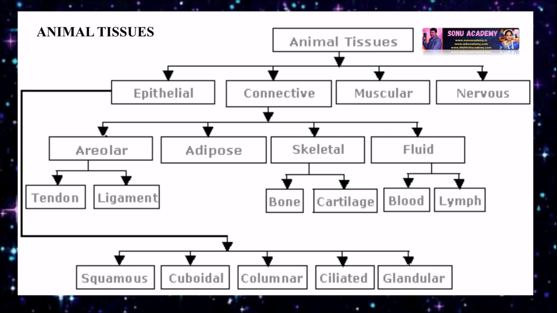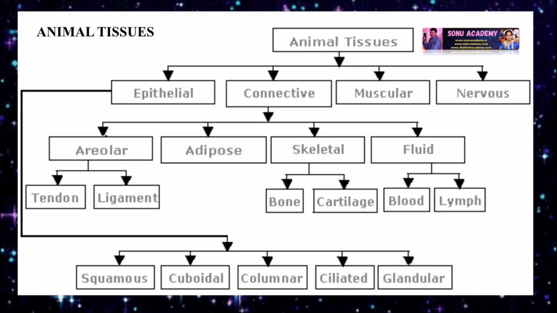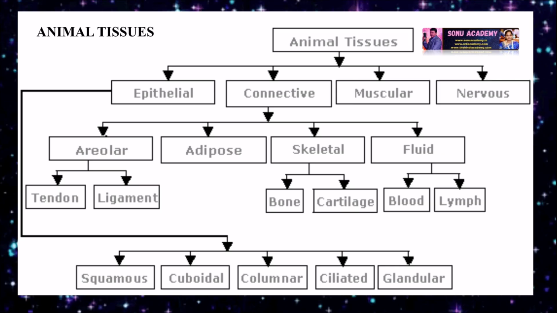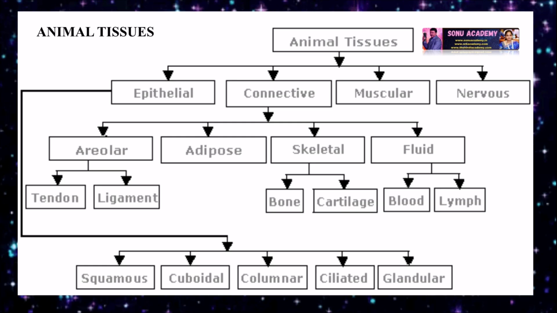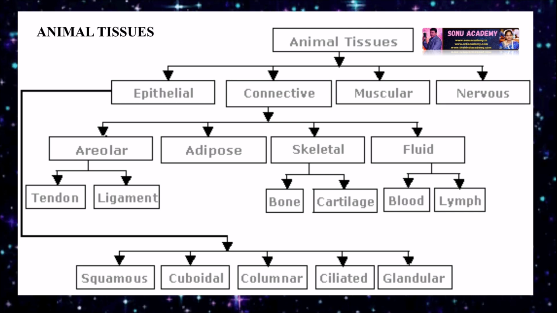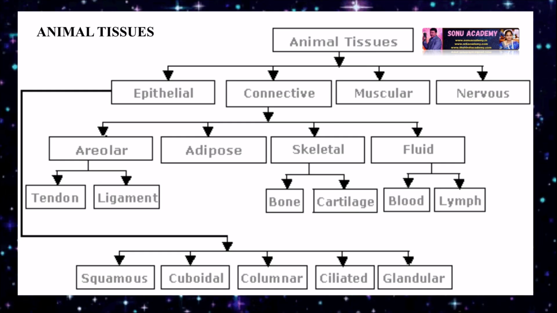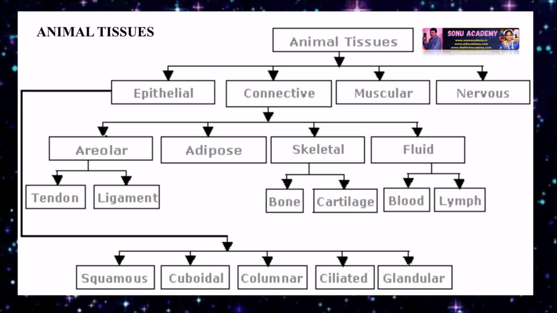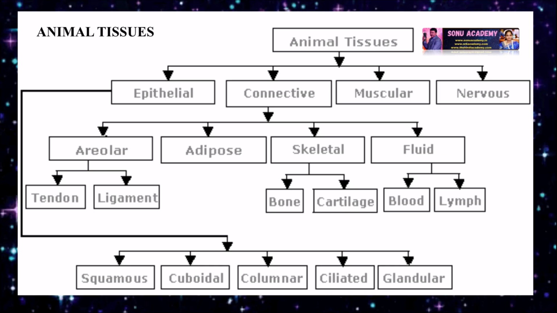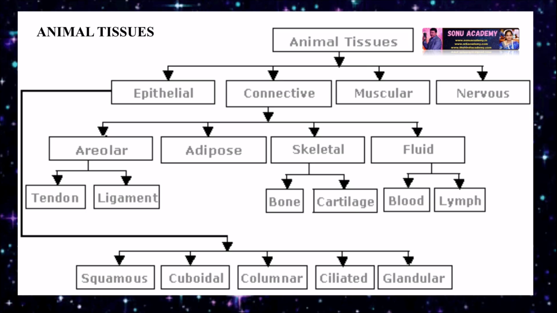Let's discuss animal tissue. Animal tissue is mainly categorized into epithelial tissue, connective tissue, muscular tissue, and nerve tissue. Epithelial tissue divides into squamous, cuboidal, columnar, ciliated, and glandular tissue. Coming to connective tissue, it divides into areolar, adipose, skeletal, and fluid. Areolar includes tendon and ligament. Skeletal divides into bone and cartilage. Fluid includes blood and lymph.